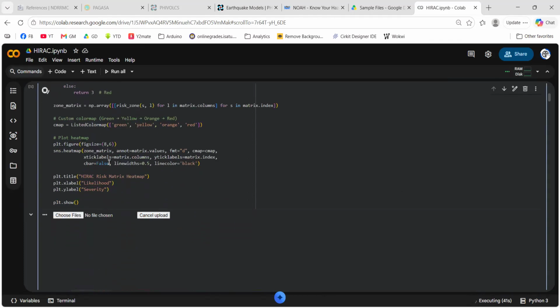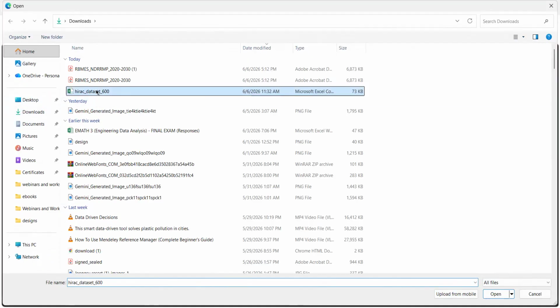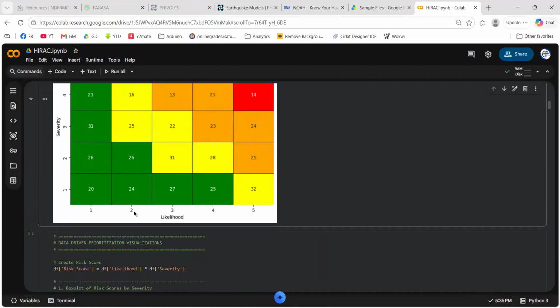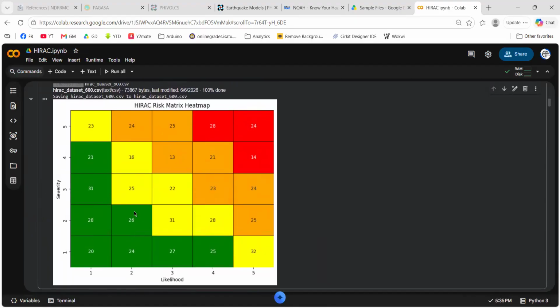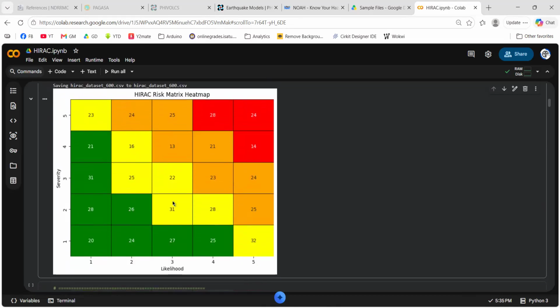Okay, I think it's waiting for me to upload my file. Once you see this, check if this appears at the bottom. Choose files, and then I select the file I downloaded. This is my file, right? And instantly it generates my risk matrix heat map. This is the one I showed earlier in the presentation. As simple as that, you can come up with your visualization from your data set using Google Colab.